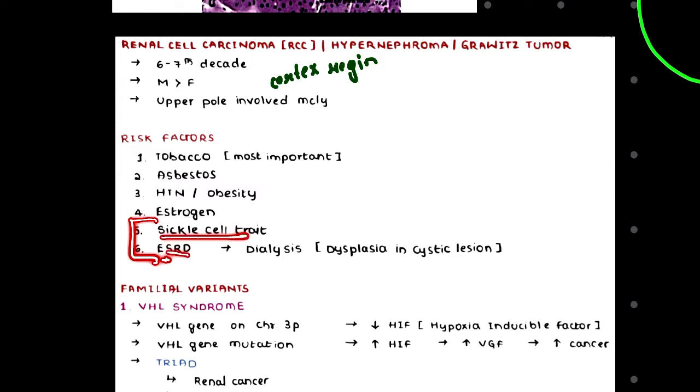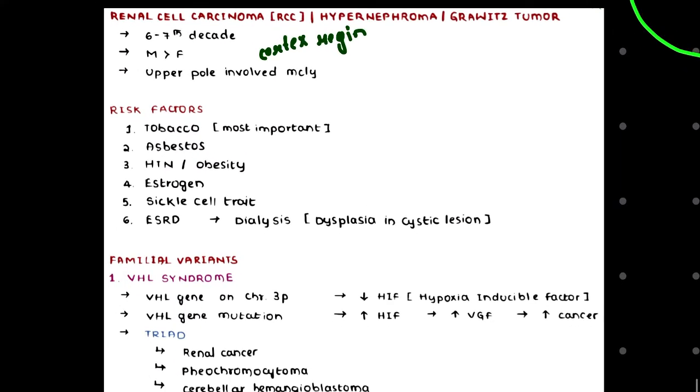In end stage renal disease, support is done through dialysis, and during long periods of dialysis there will be an association of cystic disease. So ESRD is also associated with renal cell carcinoma. Cystic disease may progress to carcinoma.